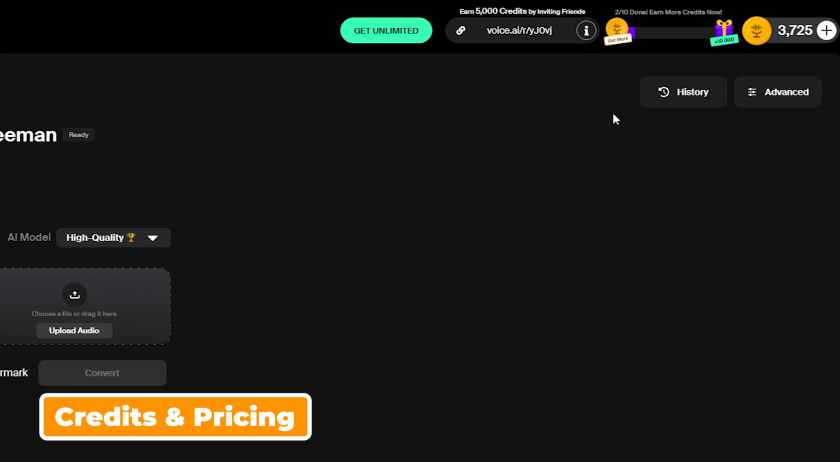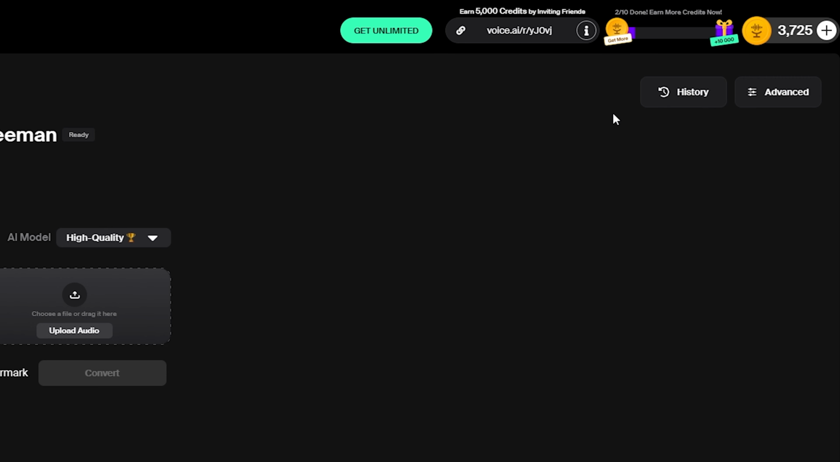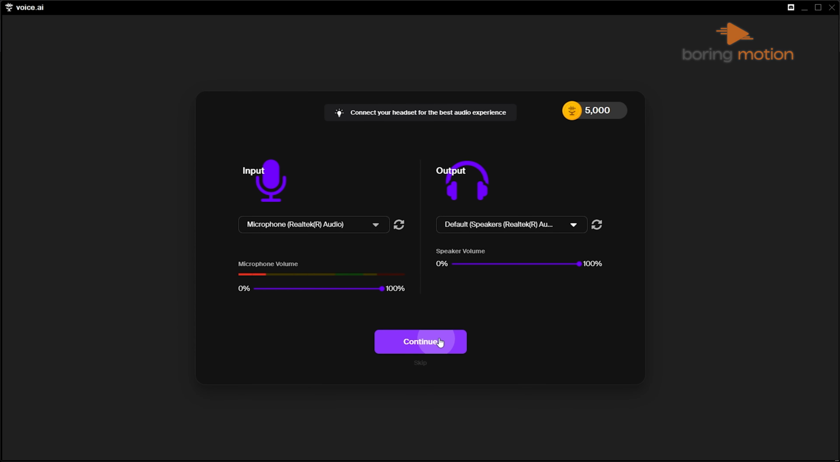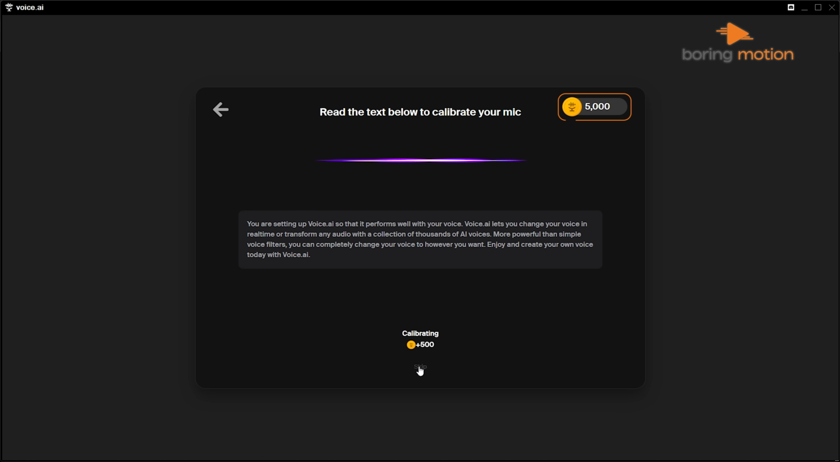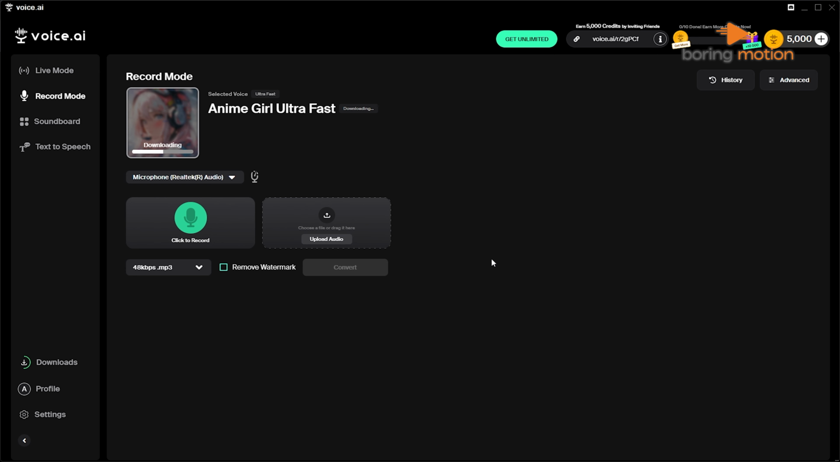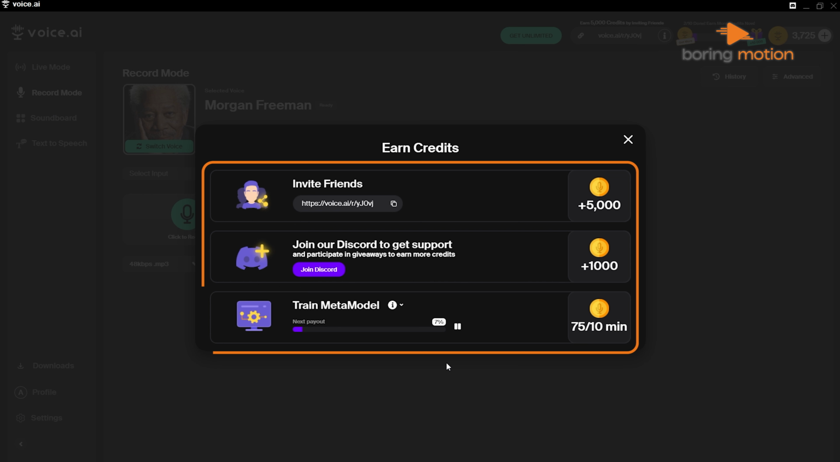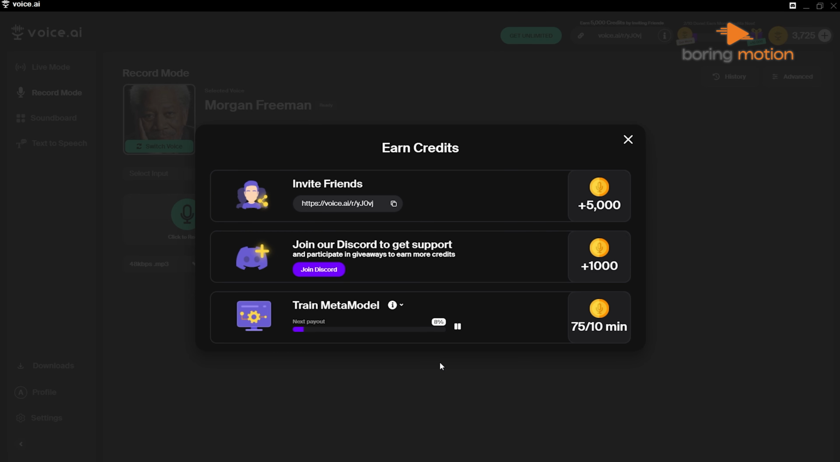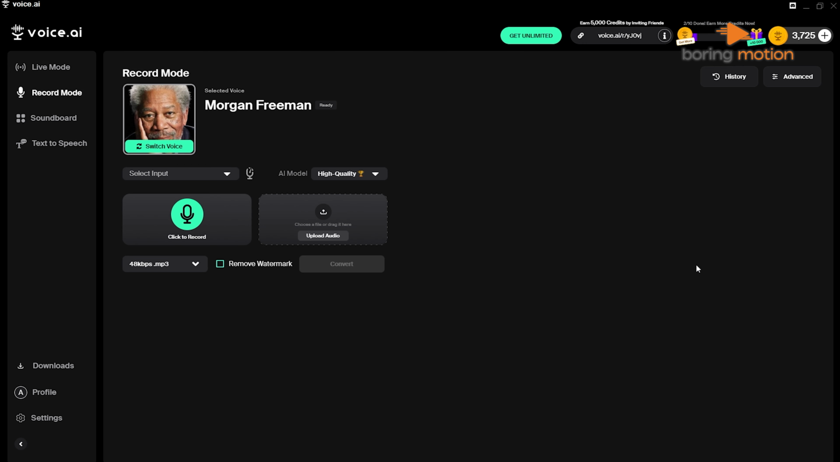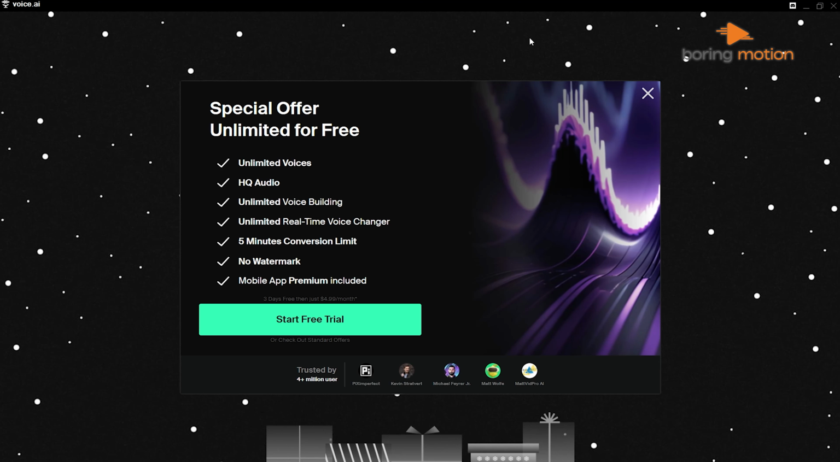The AI voice-changing tool operates on a credit-based system. Users are given a limited number of free credits upon sign-up, which can be used for voice transformations. Additional credits can be earned through referrals, participating in promotional events, or contributing to the tool's development by providing voice data. For those who need unlimited access, there are subscription plans available.